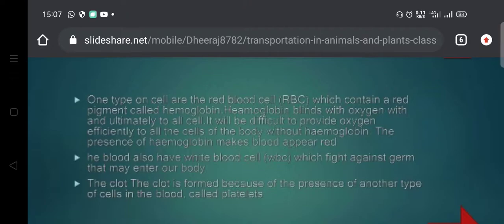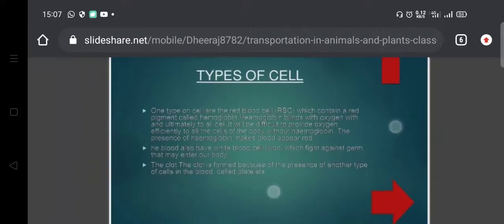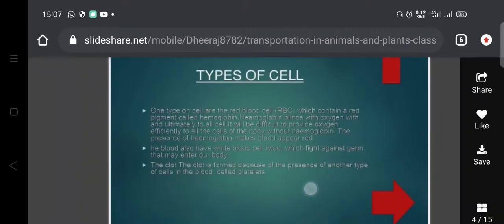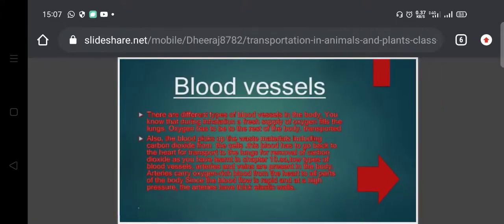RBCs contain a red pigment which we call hemoglobin, which binds with oxygen and ultimately provides it to the cells, and it is too difficult to provide oxygen efficiently to all the cells without hemoglobin. So in this way it passes through the whole body, and the clot is formed because of another type of cell in the blood called platelets. So here we have seen the types of cells.